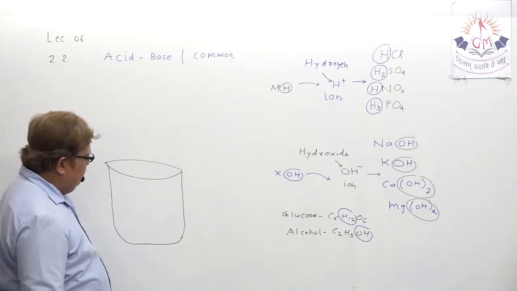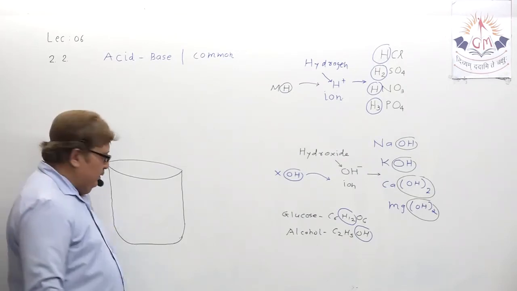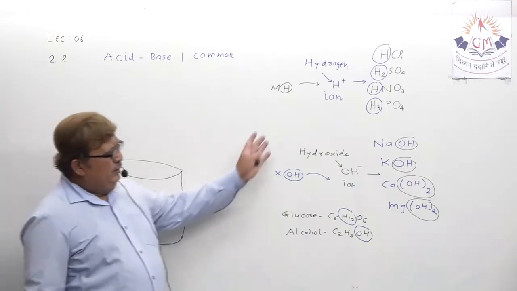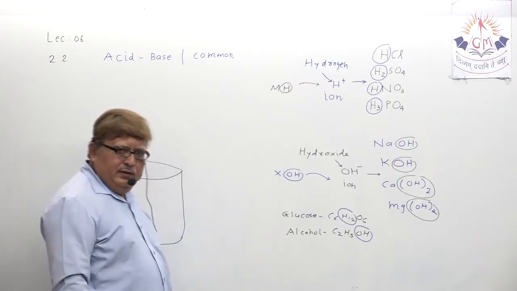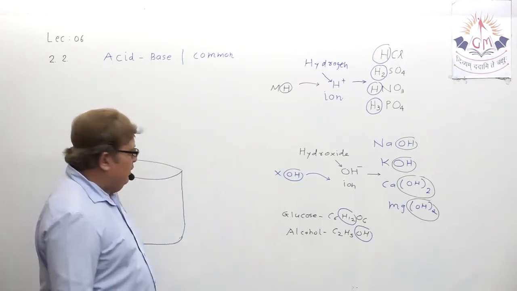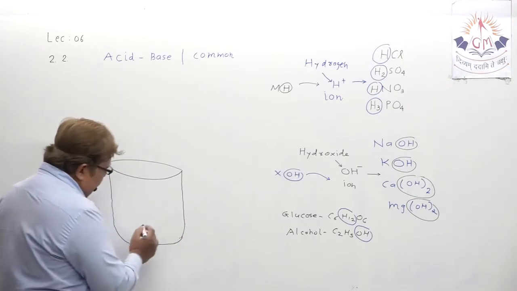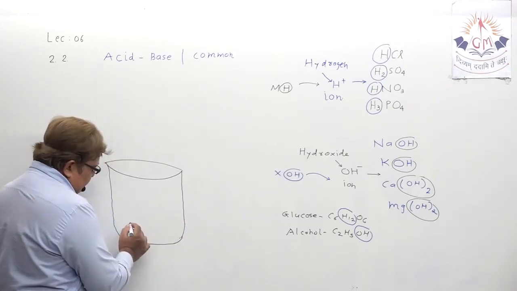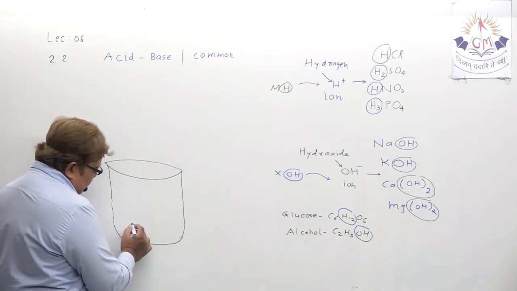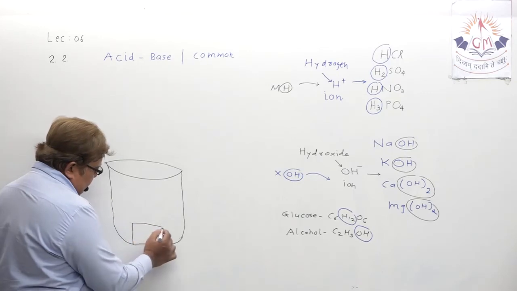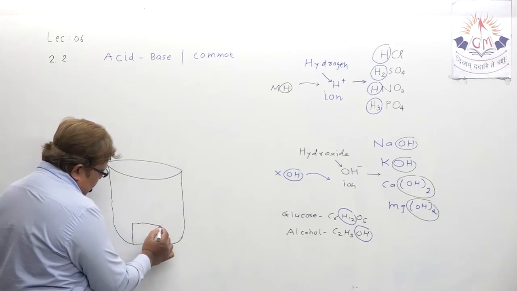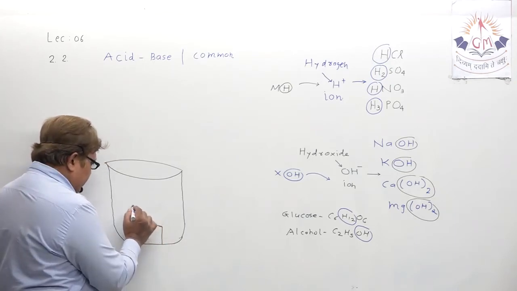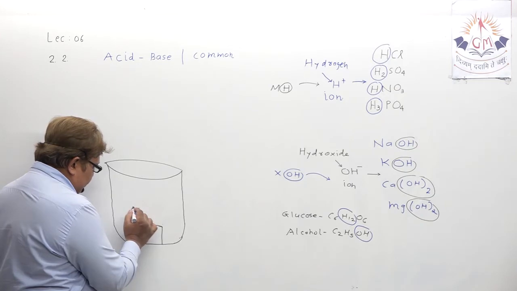We just want to show that acid and base are good conductors, while alcohol and glucose, meaning some other compounds, are not good conductors. Just perform an experiment. You take one rubber cork and place it here. Now in this rubber cork, you insert two nails to make electrodes.